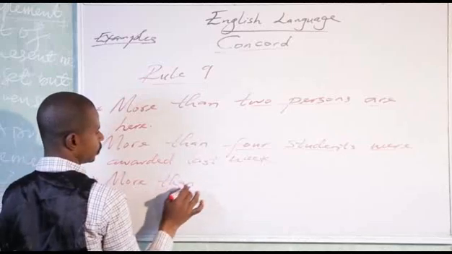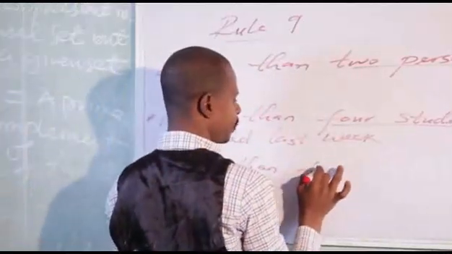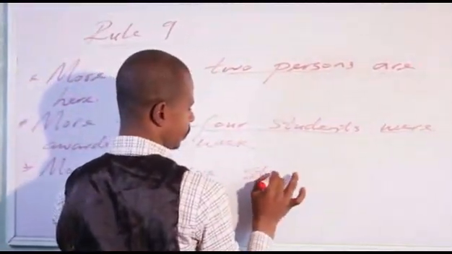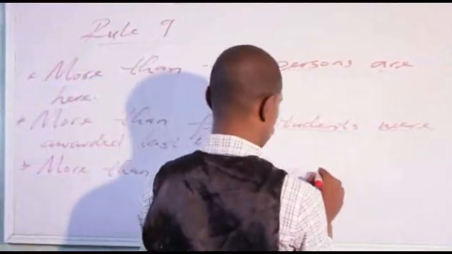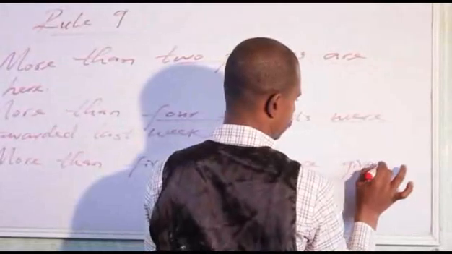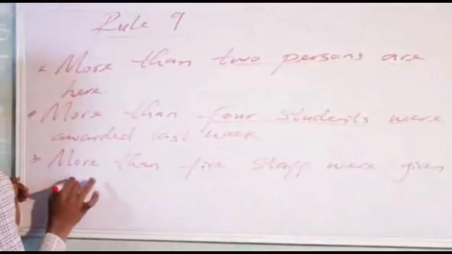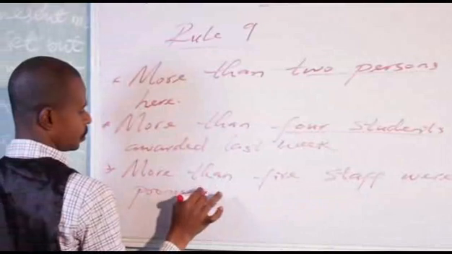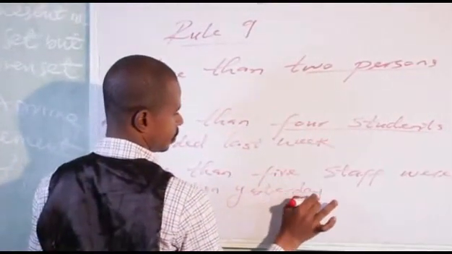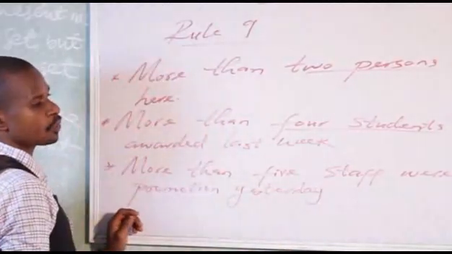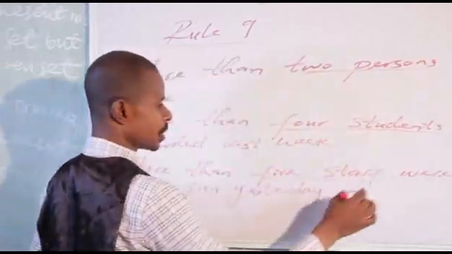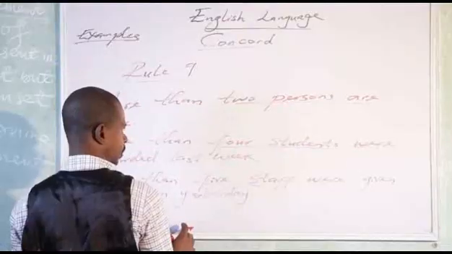More than 5 staff were given promotion yesterday. You see? More than 5 staff.